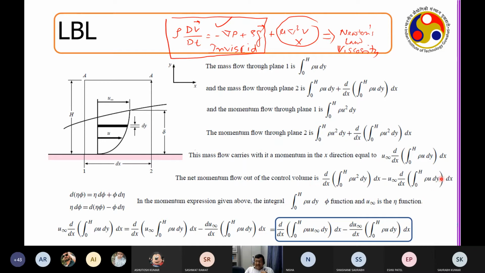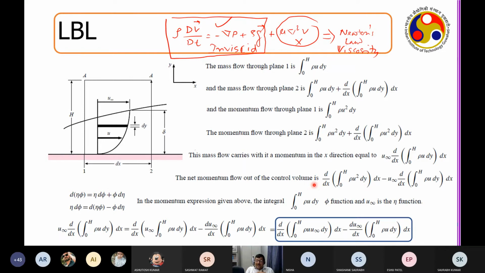So what is that? This is the mass flow rate from 0 to h, the total mass that is flowing, and I multiplied it with u infinity, right, to give me the total momentum flow rate that is possible. It would have gone the full thing if there was no plate. This is the total amount of momentum that would have changed in this control volume. But since the plate is there, a part has been lost due to the friction. So the difference between these two actually tells you what you lost in the boundary layer.